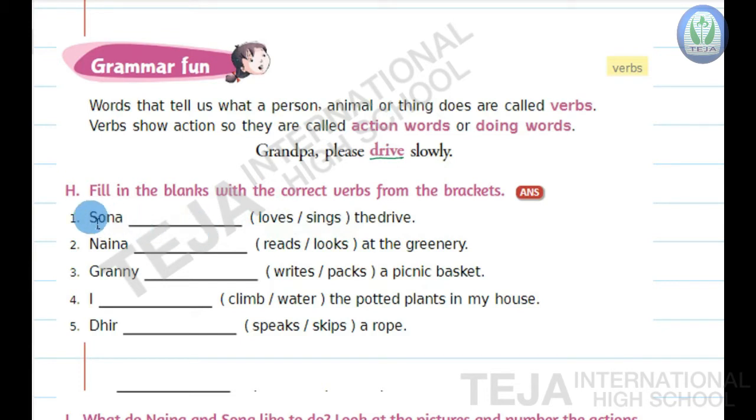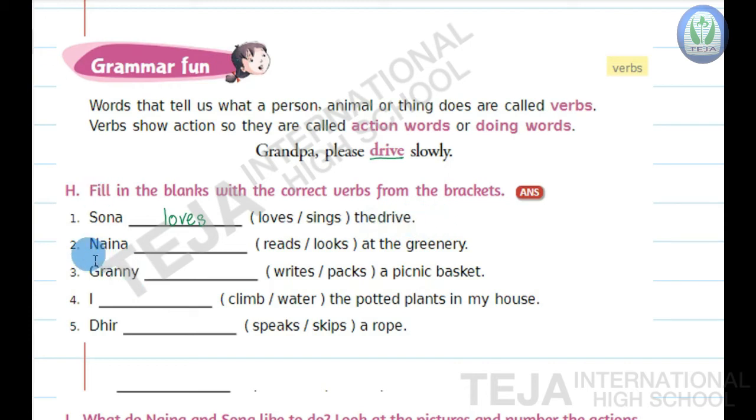Okay. Here the first question is Sona dash the drive. The options are loves, sings. Sings is for a song, but here Sona loves the drive. So the answer is loves. Write loves in the blank. Now read the complete sentence. Sona loves the drive. Okay.